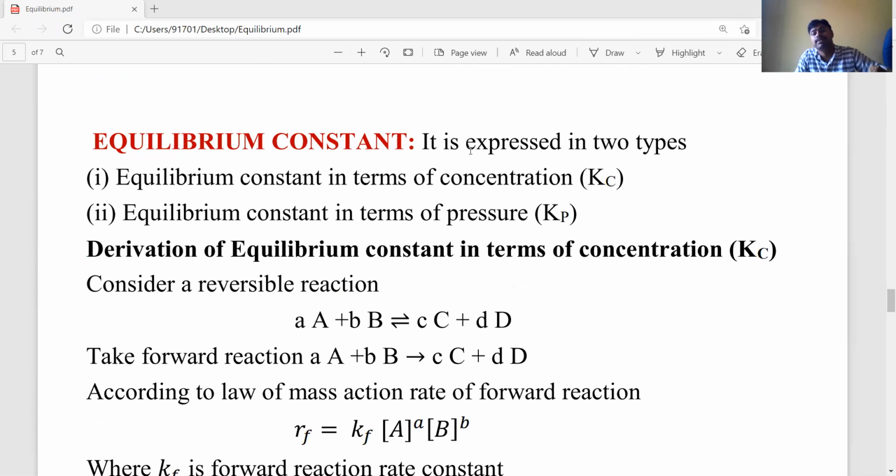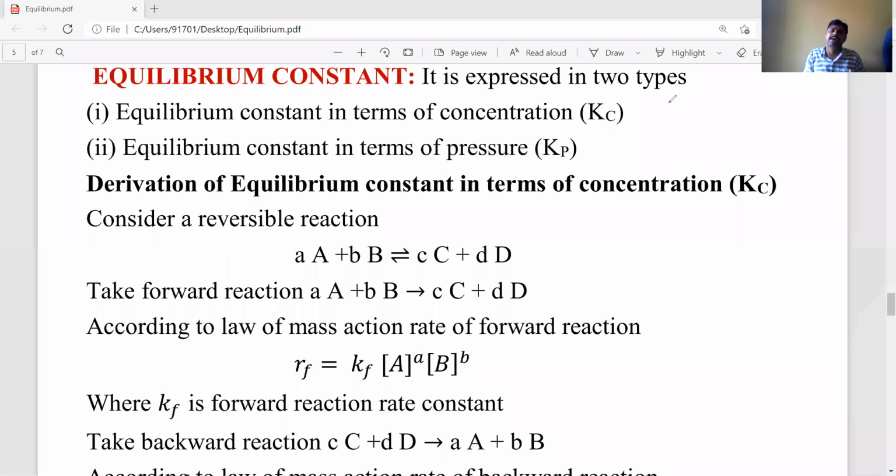By using the law of mass action, how to calculate the equilibrium constant? It's very, very important and easy. Let's listen. First discuss the calculation of equilibrium constant. How many types of equilibrium constants are present? The equilibrium constant is expressed in two types.